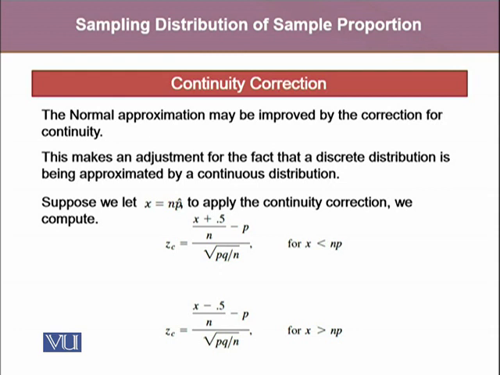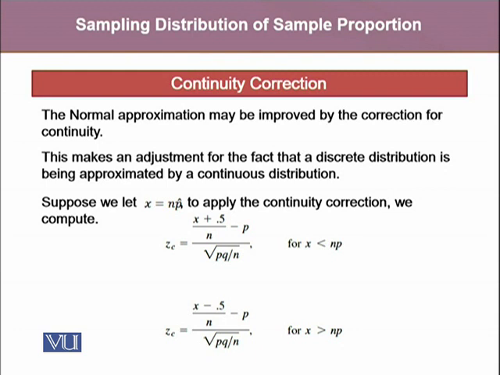So suppose we let x equal n p cap. To apply the continuity correction, we compute zc equals (x plus 0.5) over n minus p, divided by the square root of pq over n, when x is less than np.